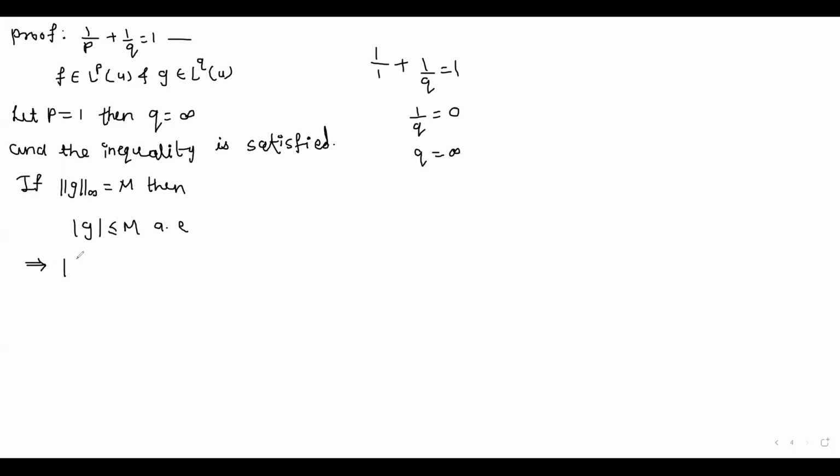So this implies mod of f dot g is less than or equal to M mod of f almost everywhere.